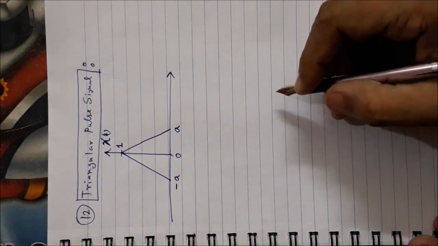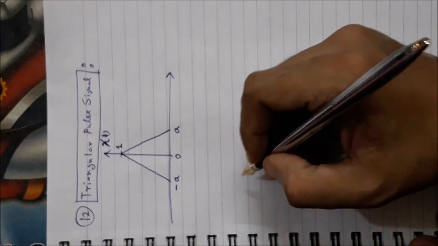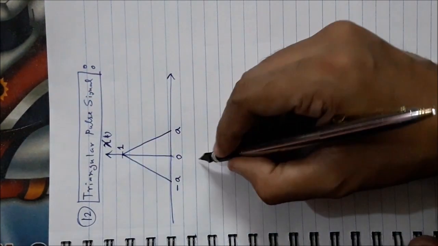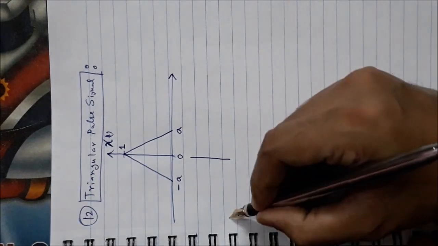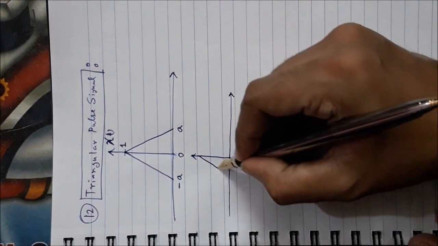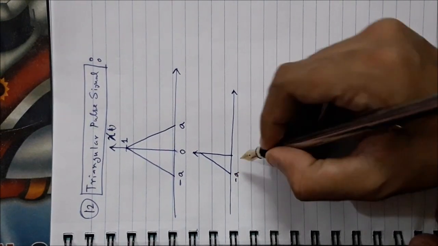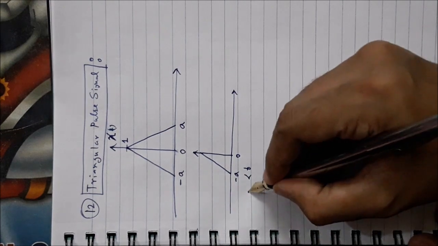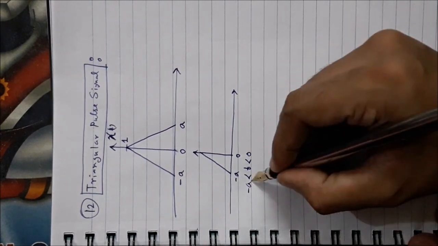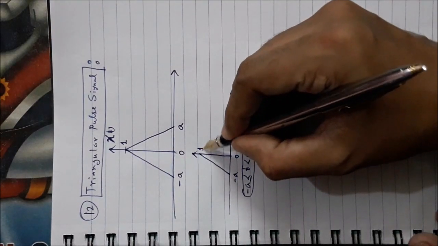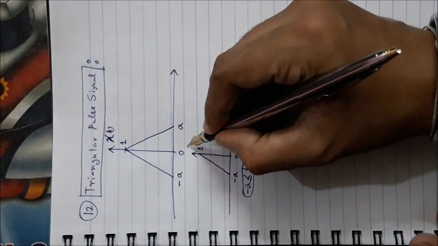Now how can you mathematically represent this triangular pulse signal? Let us first consider the left hand side. That means simply consider this side from minus a to 0. That means I am considering the time duration minus a to 0. Okay, this one is 1. Suppose it is x1(t).